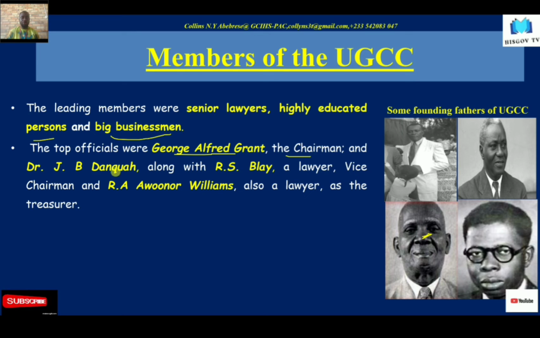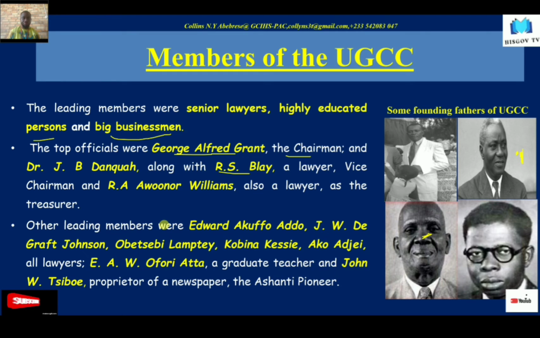And then J.B. Dankwa as well as R.S. Blay became vice chairmen. So this is J.B. Dankwa. I don't have the image of R.S. Blay over here. He was a lawyer as well. And then R.A. Awono Williams also became the treasurer. I don't have R.A. Awono's picture there.